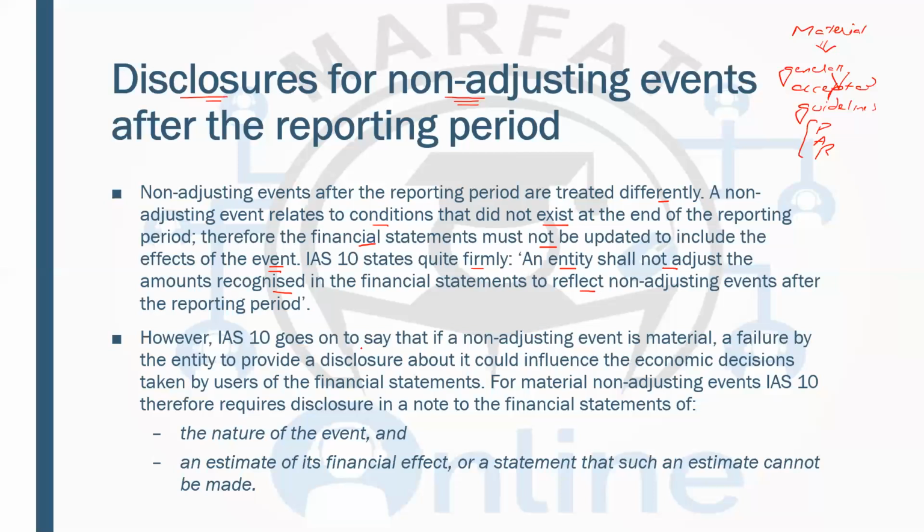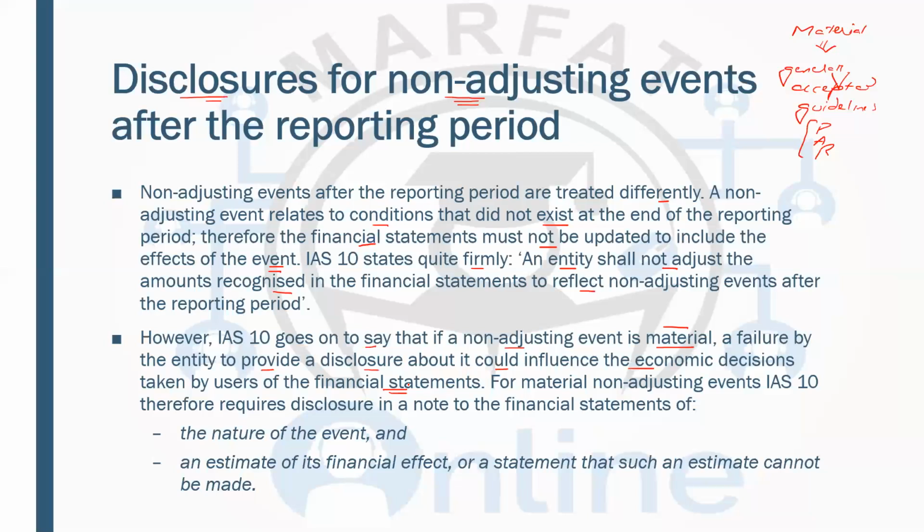However, IAS 10 goes on to say that if a non-adjusting event is material, a failure by the entity to provide a disclosure about it could influence the economic decisions of the users of the financial statements. That means if they are not giving the disclosure, that can affect the validity of the financial statements.